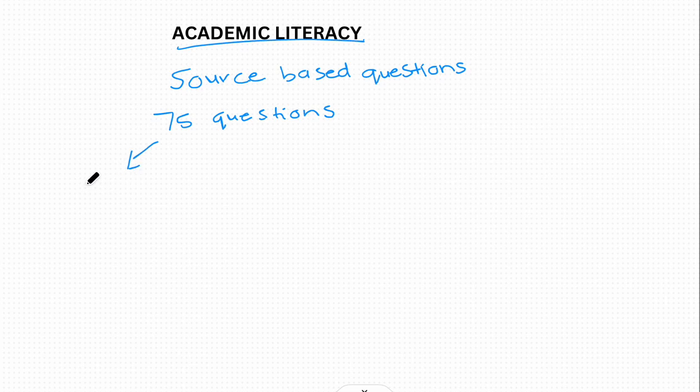The first type of source that you will get in the AL section are based on comprehension passages, very similar to the comprehension passages you will have come across at school. The only difference is there will be a large piece of writing, perhaps a couple of paragraphs, and then you will receive multiple choice questions based on that passage.